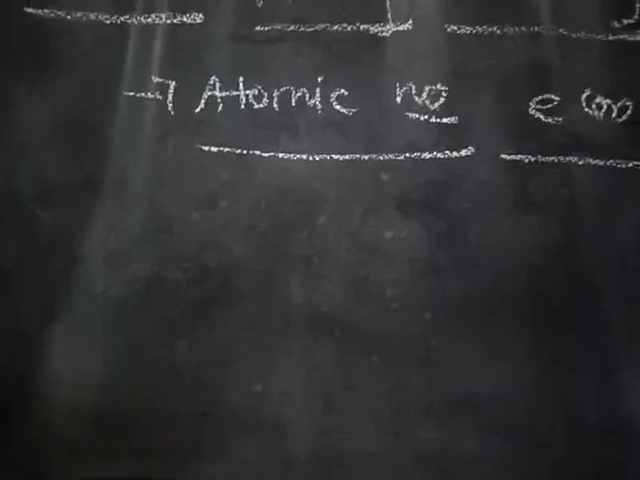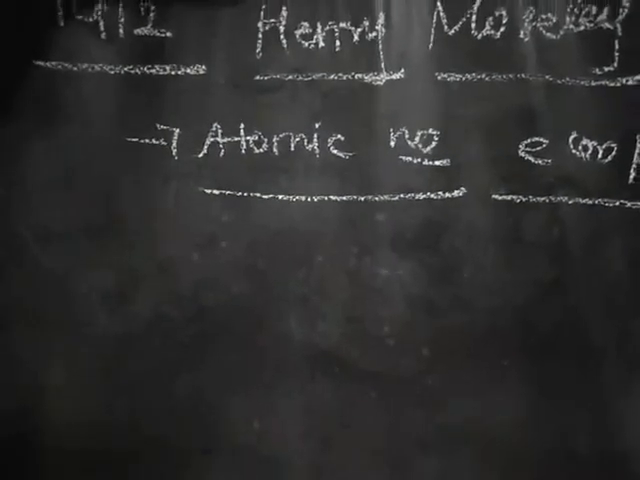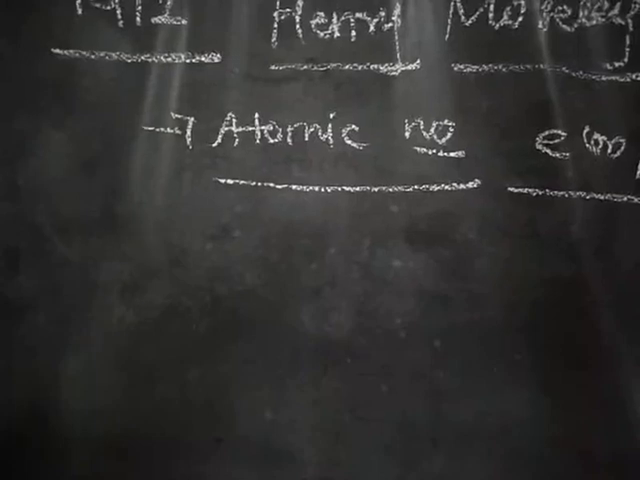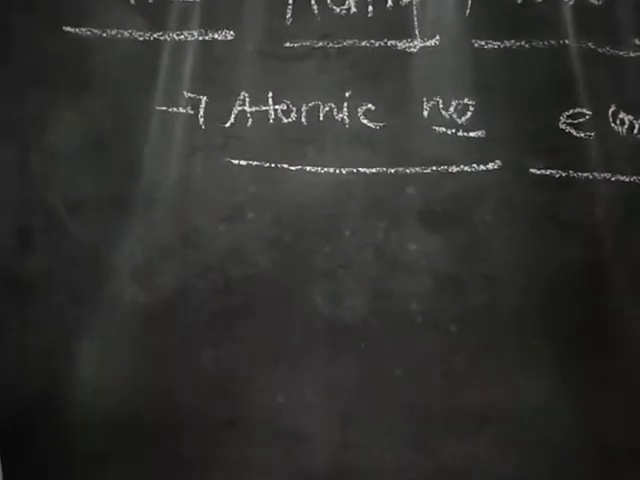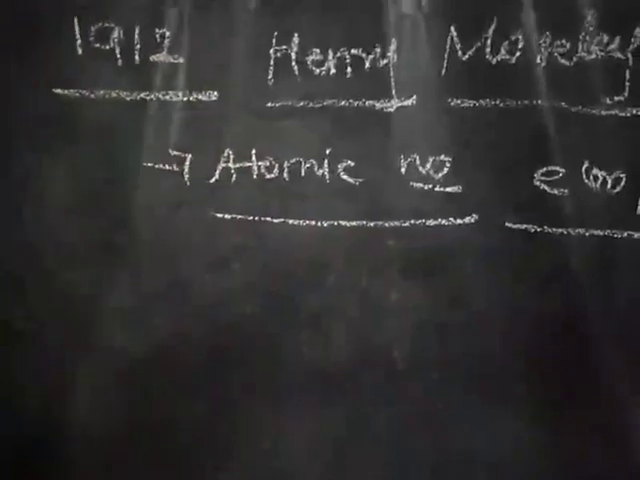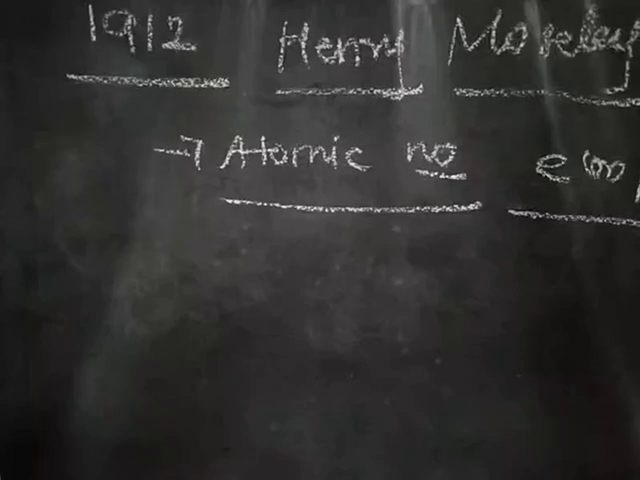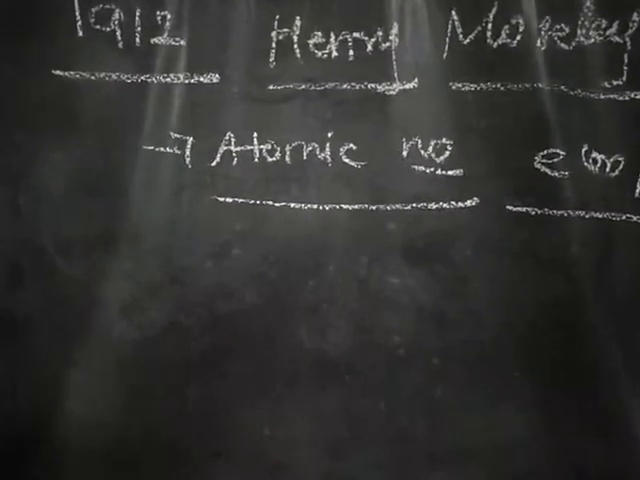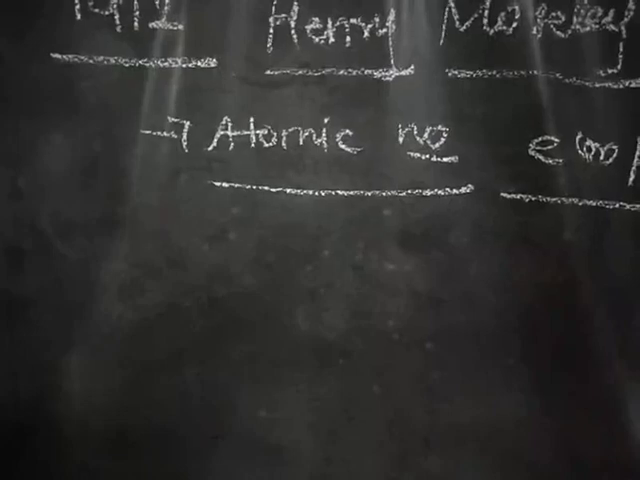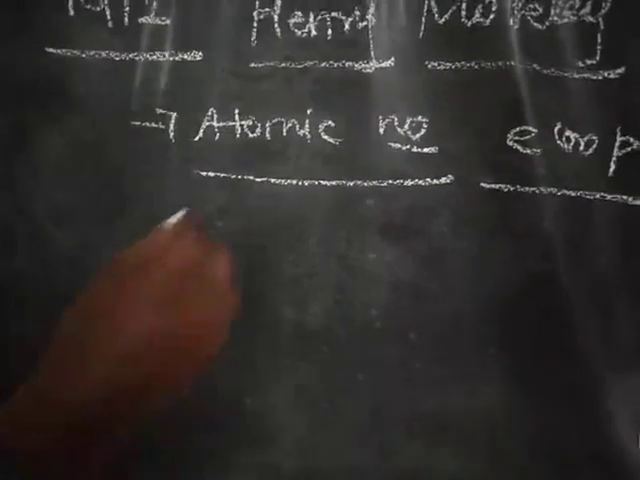Up to now, Mendeleev's periodic table was based on atomic masses, but the modern periodic law is based on atomic number. So what is meant by modern periodic law? The physical and chemical properties of the elements are the periodic function of their atomic number, not of atomic mass. That is the definition for modern periodic law.